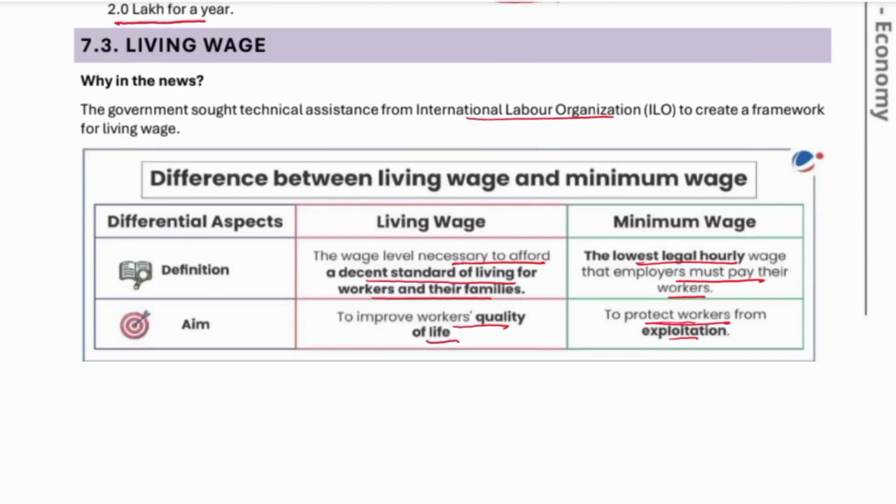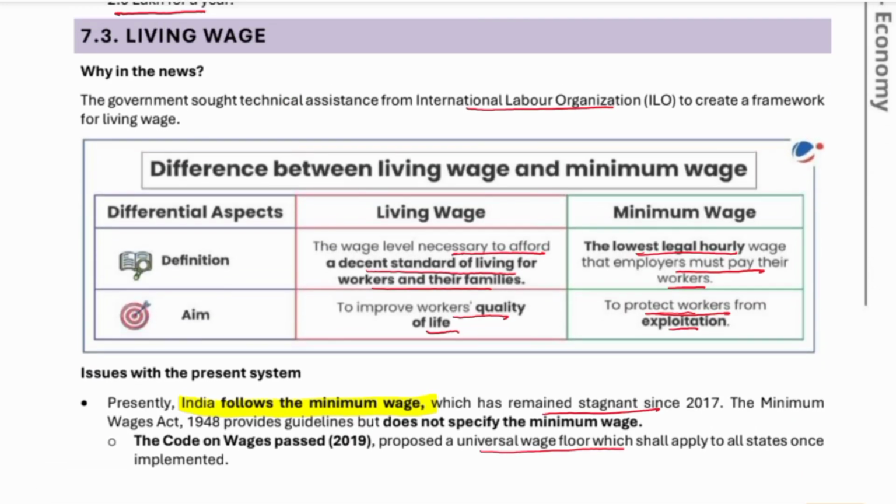Now next, what is a living wage? Living wage means the wage earned by a person is appropriate for living. For example, a person requires a minimum expenditure of 350 rupees per day to live or to survive. So this living wage is 350. Governments seek technical assistance from the International Labour Organization to create a framework for living wages. So the government took help of the ILO.